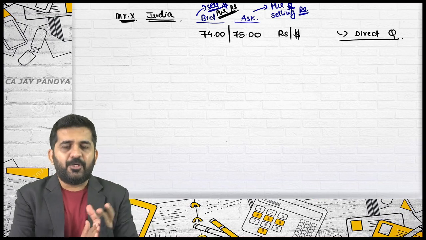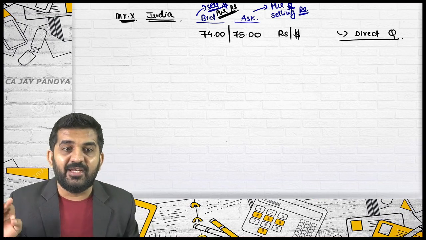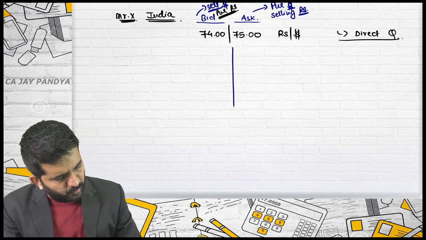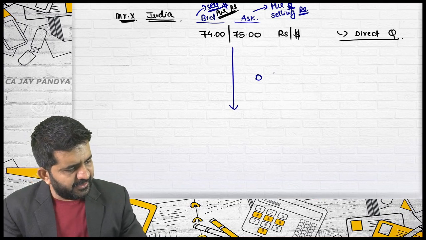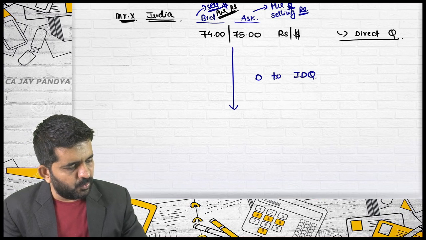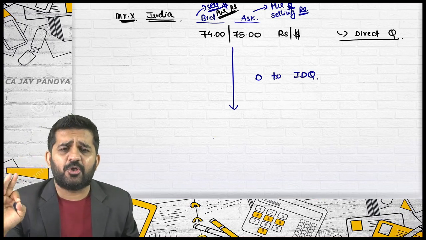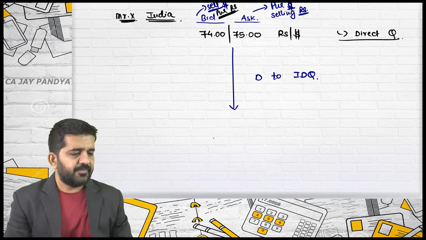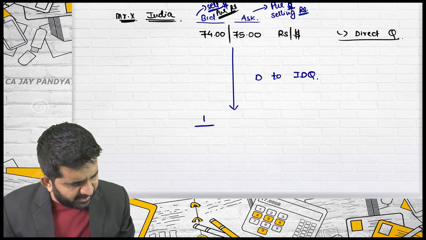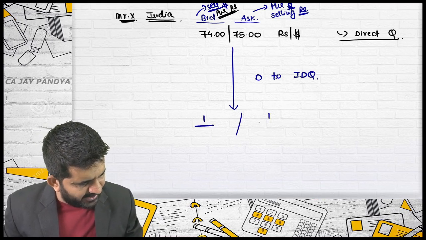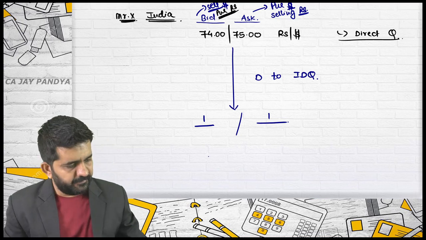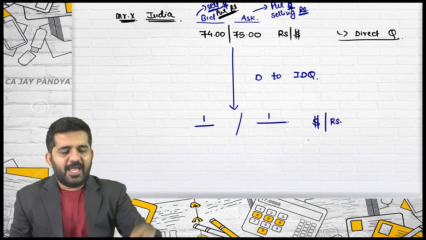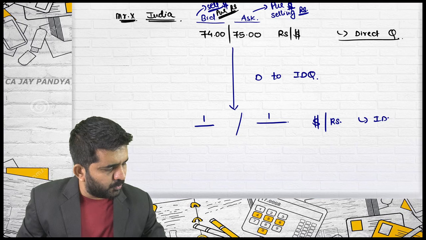This is a direct quote. Try to concentrate over here. I am now converting the rupee rates, which are given in bid and ask form, from direct to indirect quote. It is not at all difficult, but you need to understand the logic. I will be doing reciprocal in bid and also in ask, and the rate will become dollar per rupee.